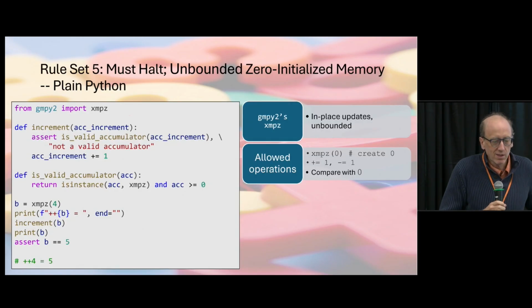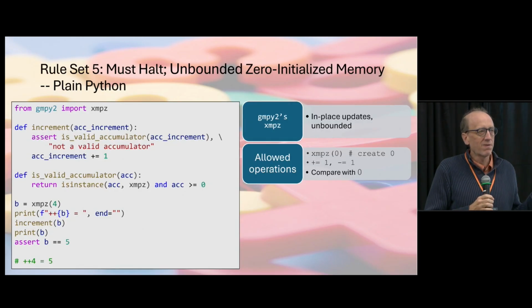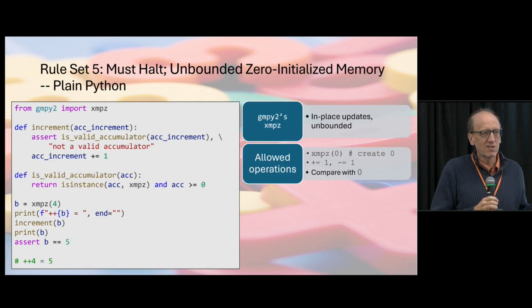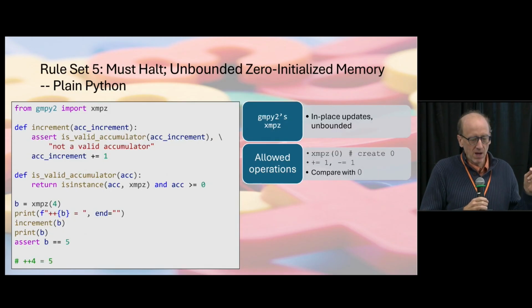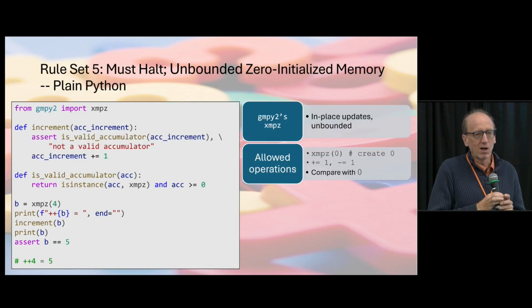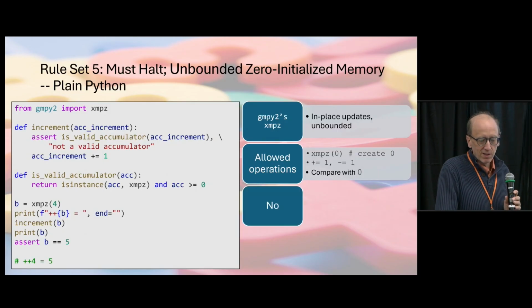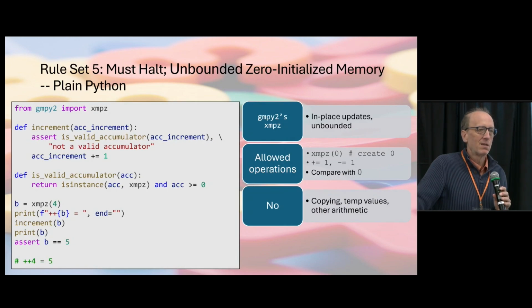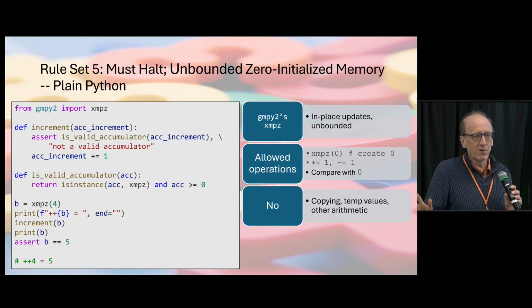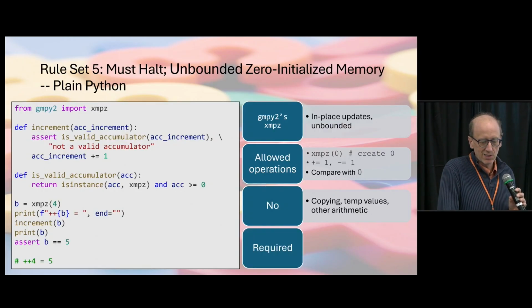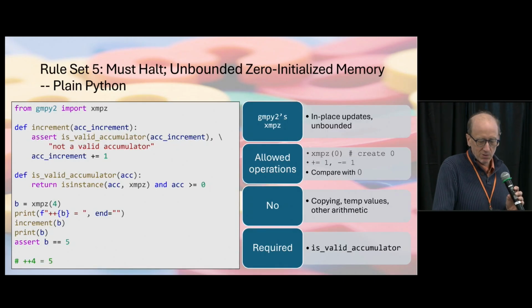So we need some restrictions here. We're going to restrict that in our main program, the only thing we're allowed to do is initialize these fancy integers to 0. We're only allowed to do increment and decrement by 1, and we can compare with 0. So specifically, we're not allowed to copy these giant unbounded integers. We're not allowed to use any temporary values, and we're not allowed to do any other arithmetic operations. Then we'll check the type.